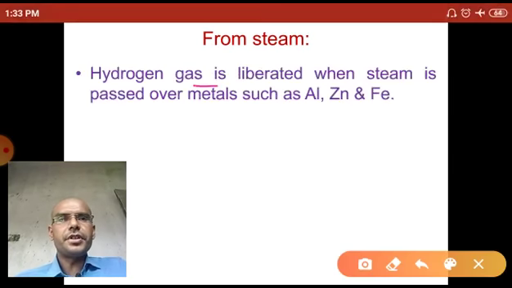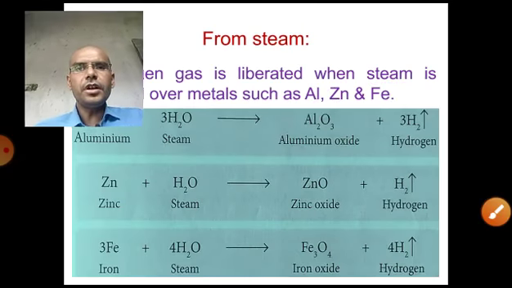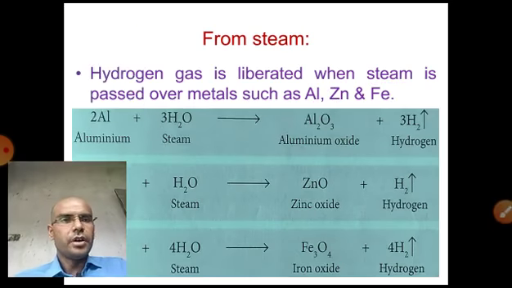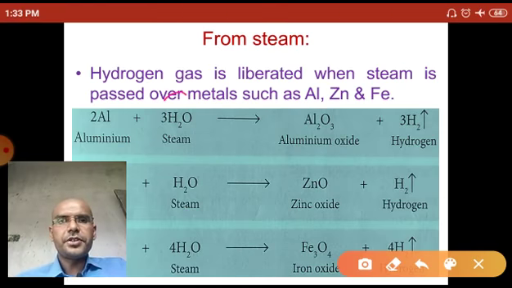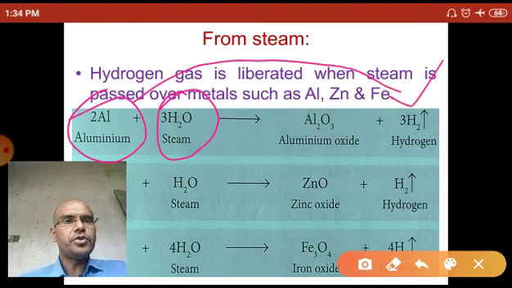Hydrogen gas can also be prepared from steam with certain less reactive metals. So hydrogen gas is liberated when steam is passed over aluminum, zinc and iron metal. Let's see the reaction. When steam is passed over the aluminum metal, it liberates the hydrogen gas and also produces aluminum oxide as a byproduct.